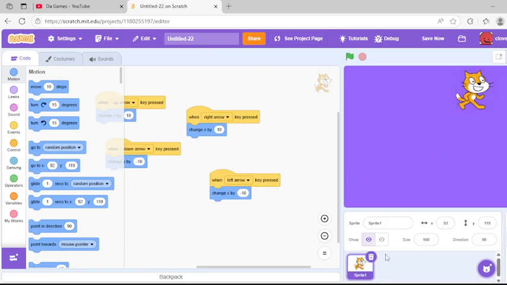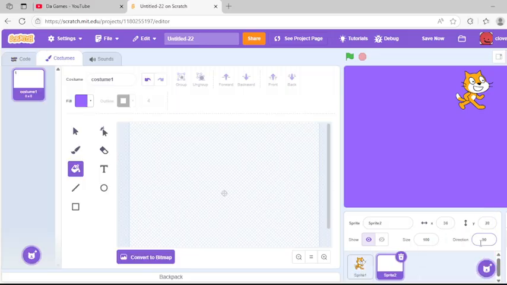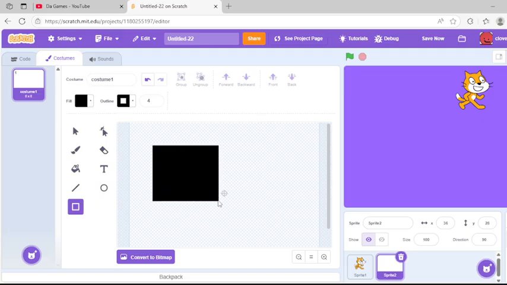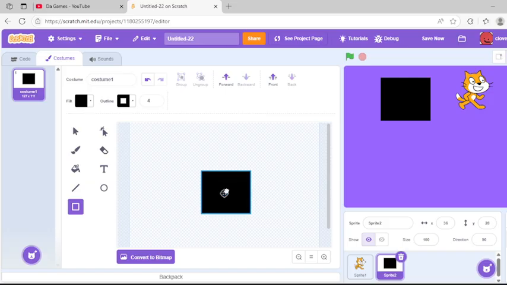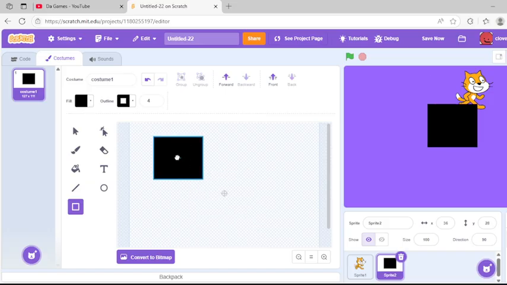We want it to have an enemy, let's say. So we're going to create a new sprite. I'm going to draw this sprite, and I'm going to make this little guy a little black square. We can just hold down our trackpads and mouses and create a square that kind of looks like that. We can make it a little smaller too if we want. We can do whatever we want with it.